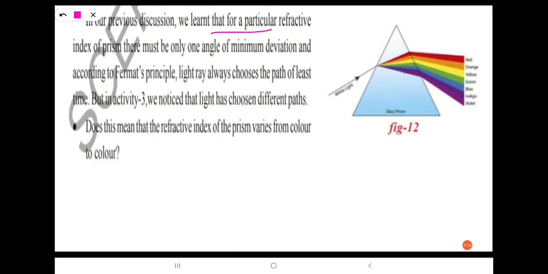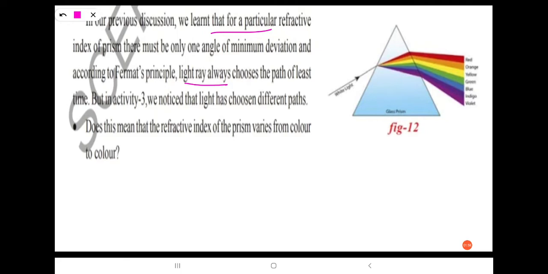And according to Fermat's principle, light rays always choose the path of least time to travel. We learned that for a particular refractive index of prism, there will be only one angle of minimum deviation.